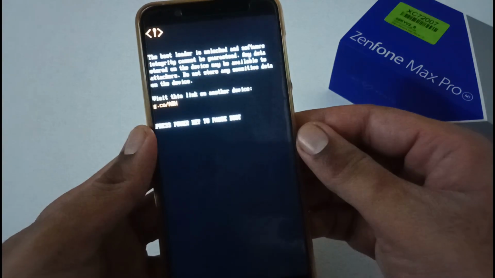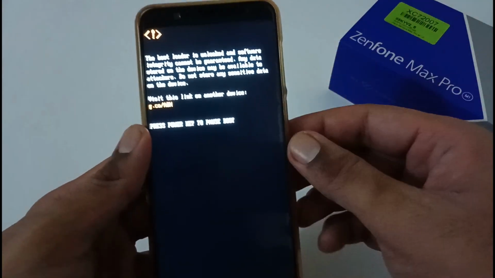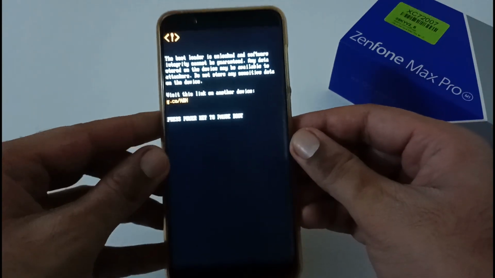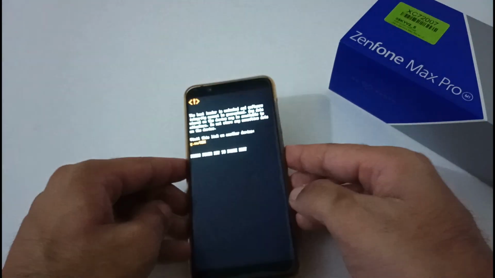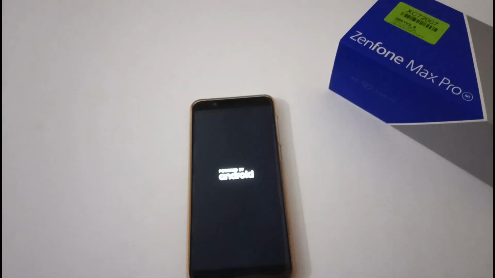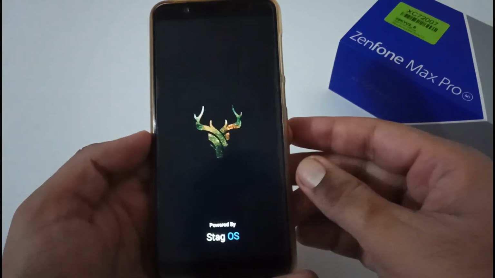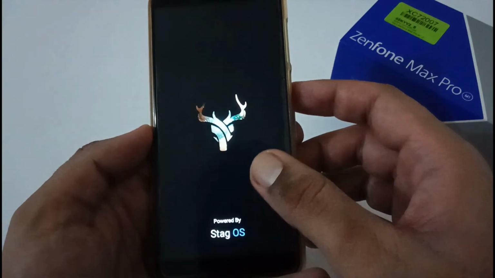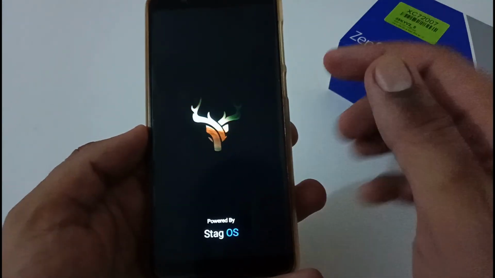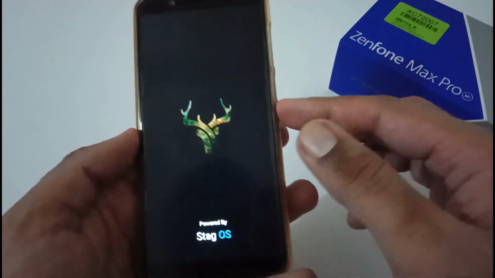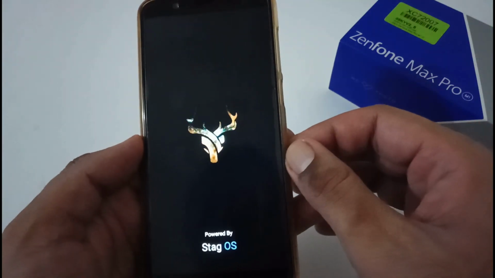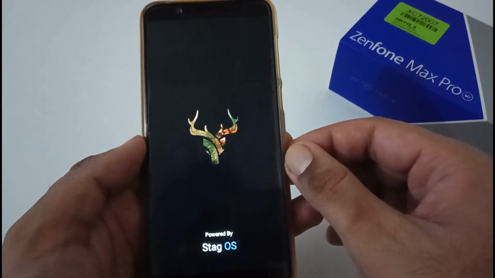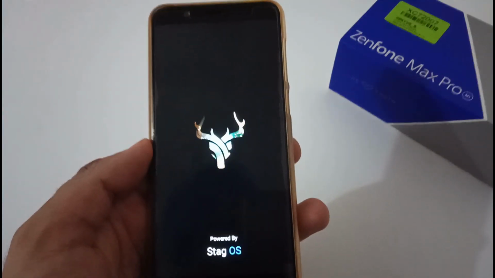Now just wait until we are able to view the Stag OS logo, and afterward we'll move to the phone setup process. So stay tuned till then. This is the default animation or logo provided by the Stag OS team. It will take nearly 2 to 3 minutes to start the phone setup process, so you have to wait till that time.